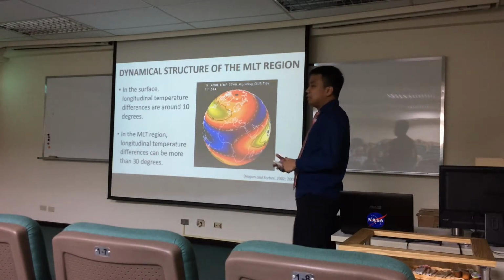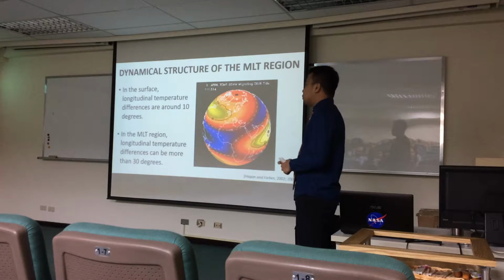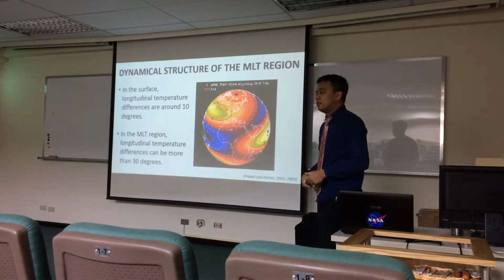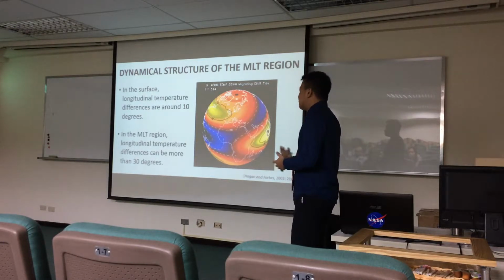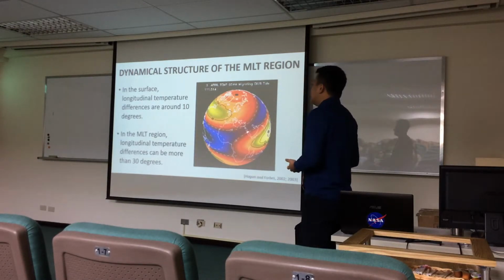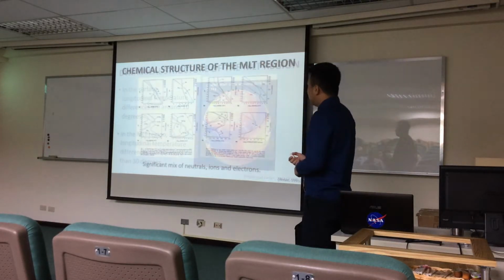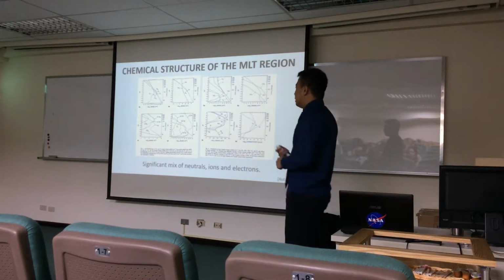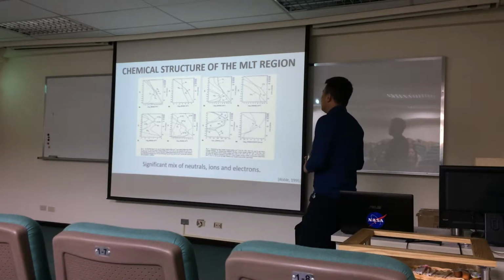Second, the longitudinal differences, and therefore day-night differences, in this region are also quite massive. At the surface, say here in Taiwan, for example, a day-night difference of 10 degrees is already considered high. In this region, day-night differences can reach as high as 30, even 50 degrees. The chemical structure of this region is also very complicated because it is a significant mix of neutrals, ions, and electrons.